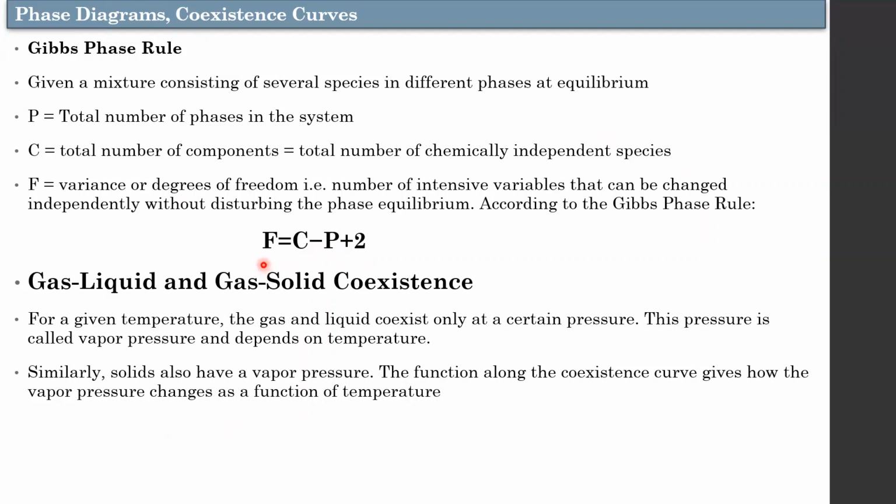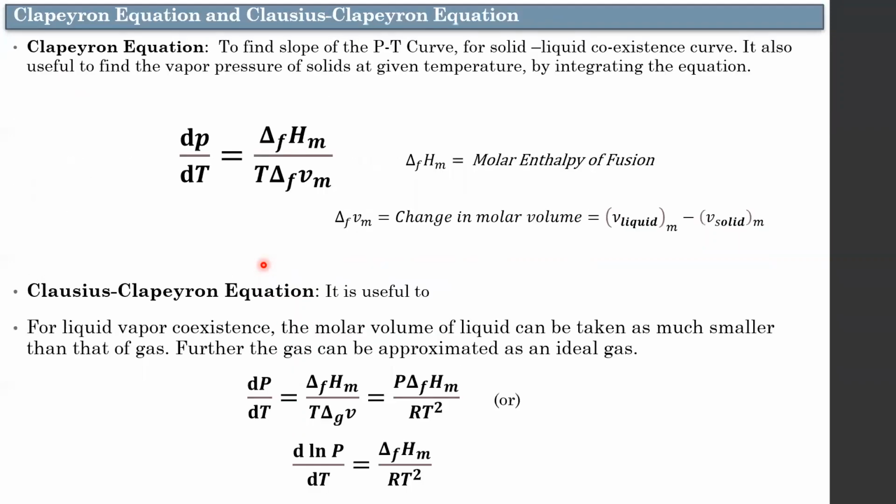There is another problem type which was previously asked, for which you have to remember two formulas. The first one is for solid-liquid coexistence. Note this, the solid-liquid coexistence curve. You have to remember this formula: the slope, which is the change in pressure by change in temperature, equals delta H fusion, the molar enthalpy of fusion, divided by T times the change in molar volume.